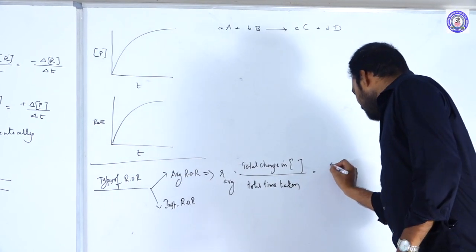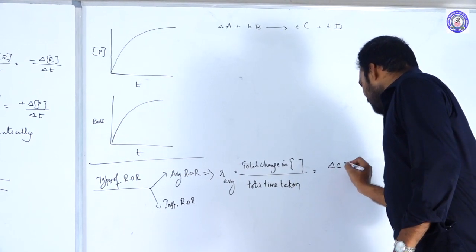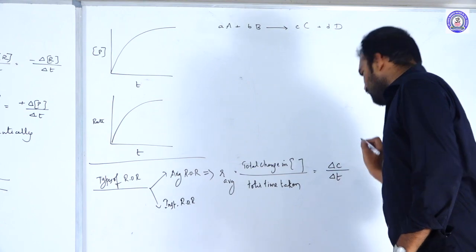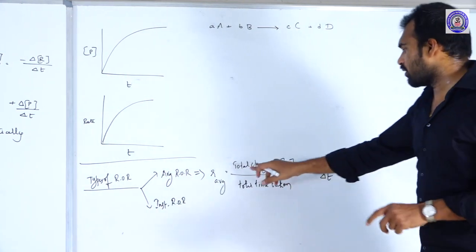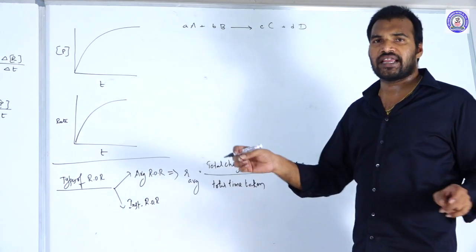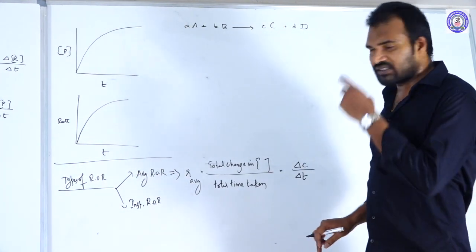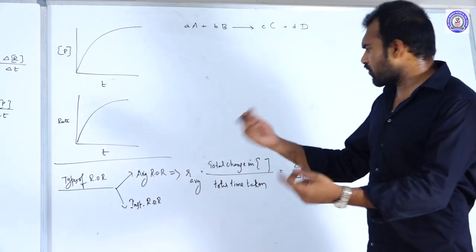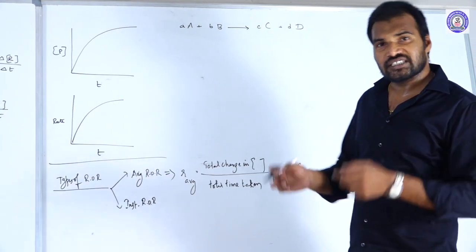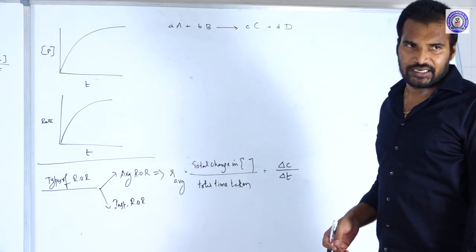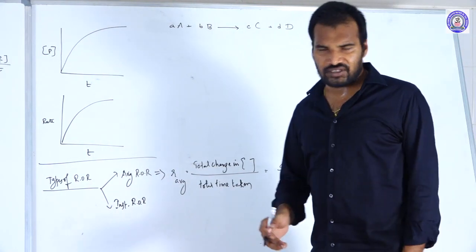So we will write this as delta C by delta T. Here the delta symbol means what? It is bigger. When the total change of concentration or total time taken is bigger, then we use the delta symbol. So with respect to reactants again minus delta C by delta T, and with respect to products plus delta P by delta T. So this is the average rate of the reaction.